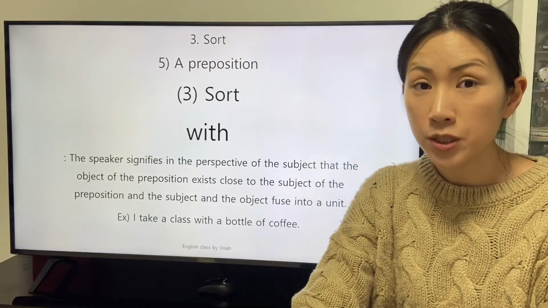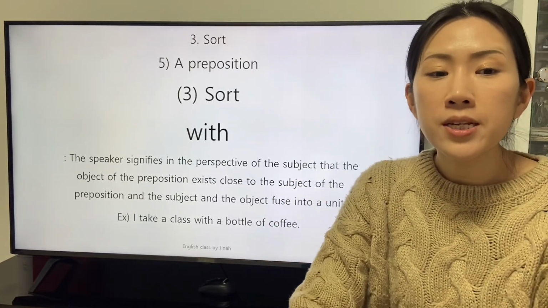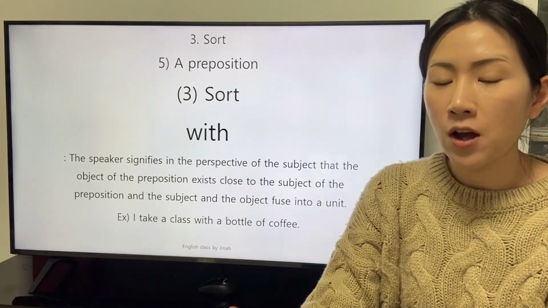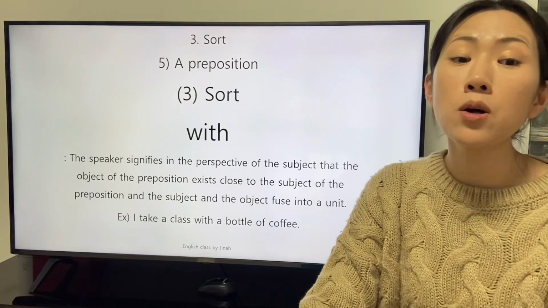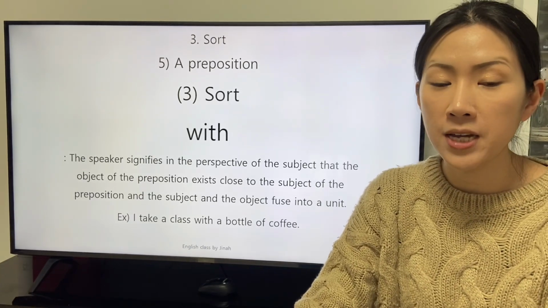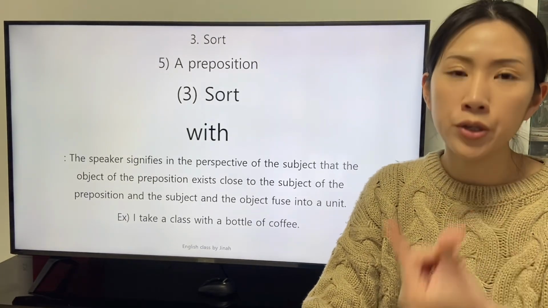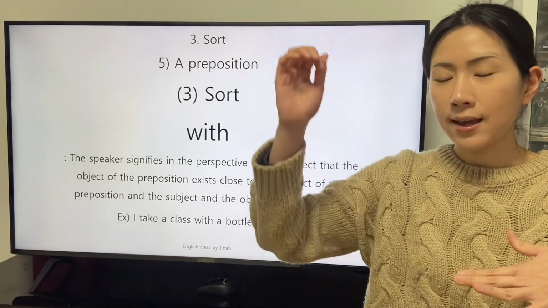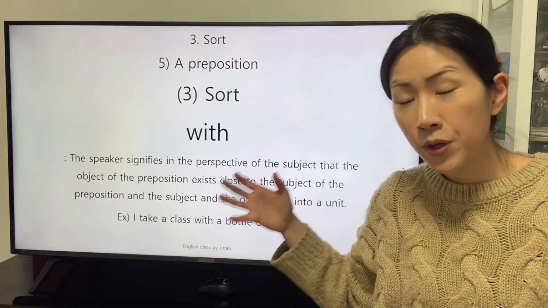The next preposition we will study is the preposition with. The speaker signifies, in the perspective of the subject, that the object of the preposition exists close to the subject of the preposition, and the object fuses into a unit. The subject and the object of the preposition with are fused.